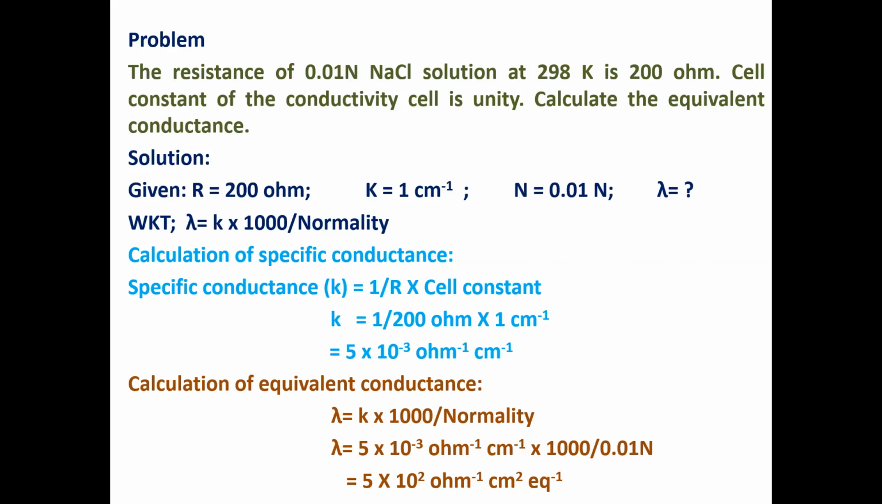From this, we get the equivalent conductance. We know that kappa is equal to 5 into 10 power minus 3 ohm inverse centimeter inverse. This value is directly applied in the formula. Finally, we get the equivalent conductance of the particular solution: 5 into 10 power 2 ohm inverse centimeter square per equivalent.